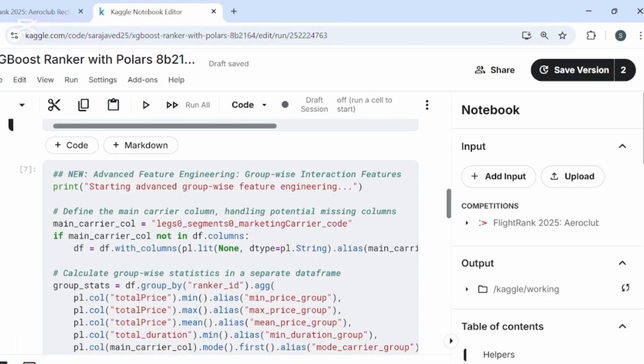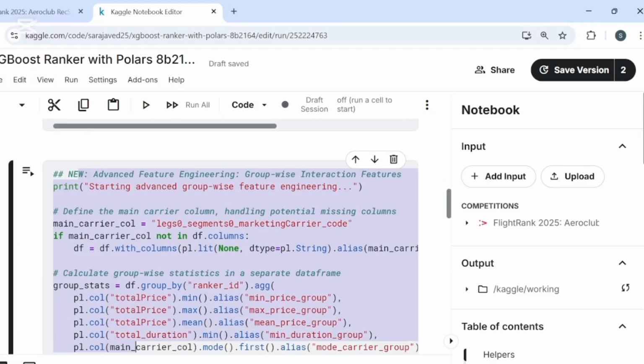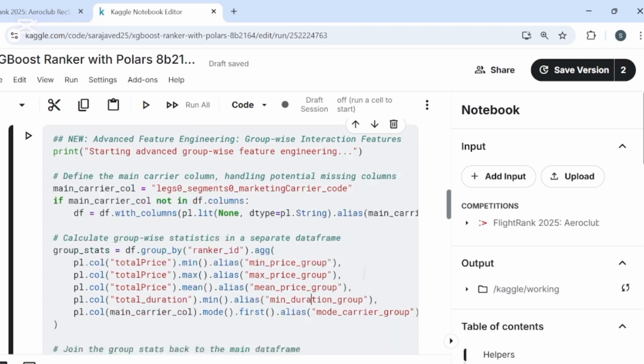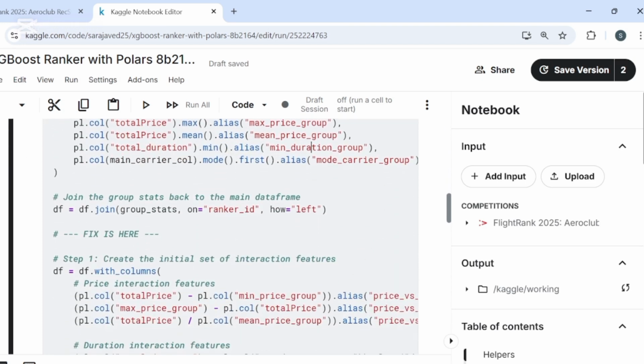This block takes our feature engineering to the next level. Here we first calculate group-level statistics like the minimum, maximum and average price of each search and then join them back to our main data frame. This allows us to create powerful interaction features like price_vs_min.